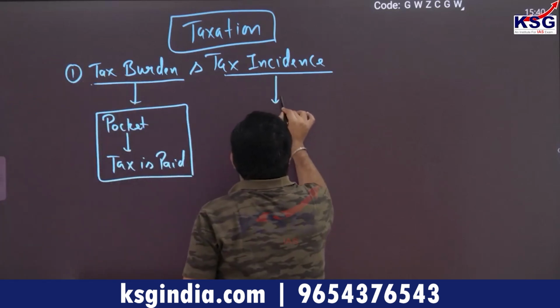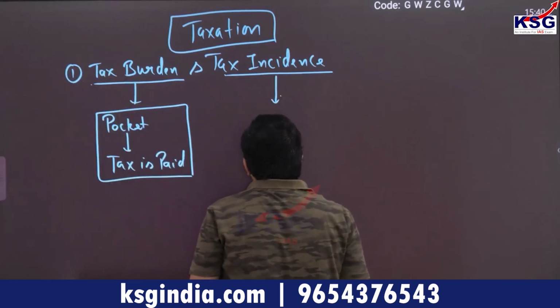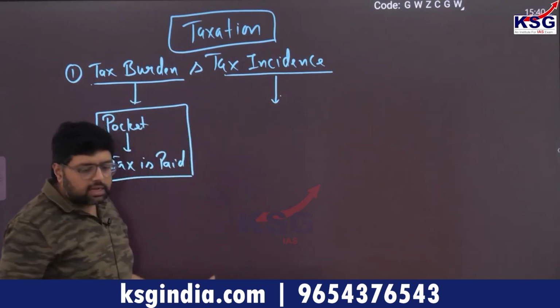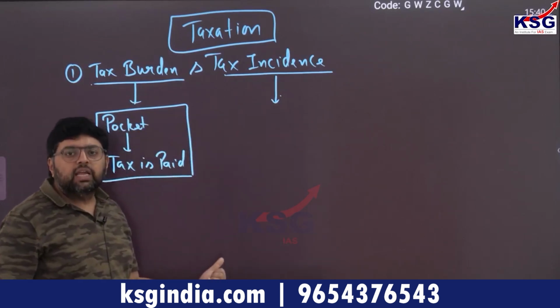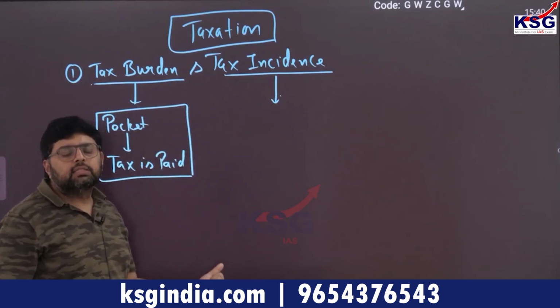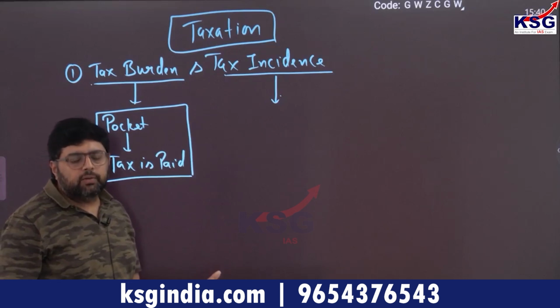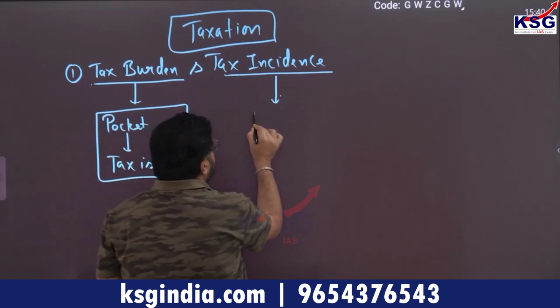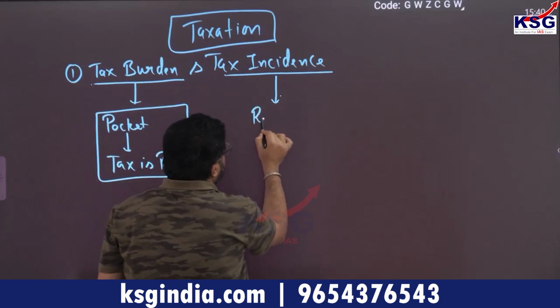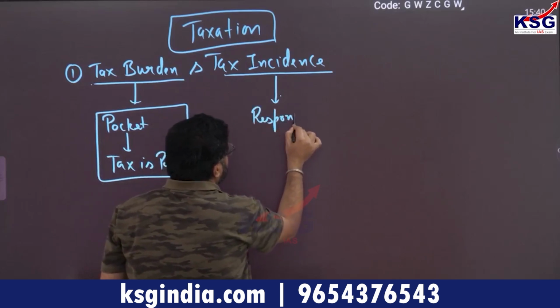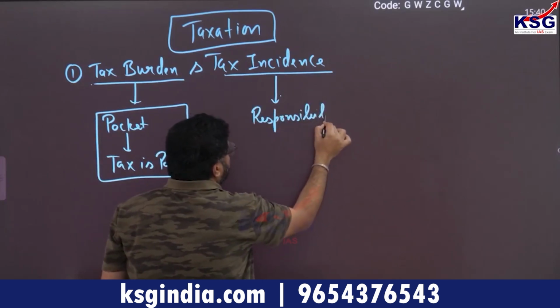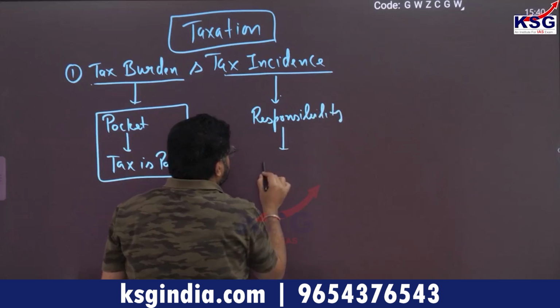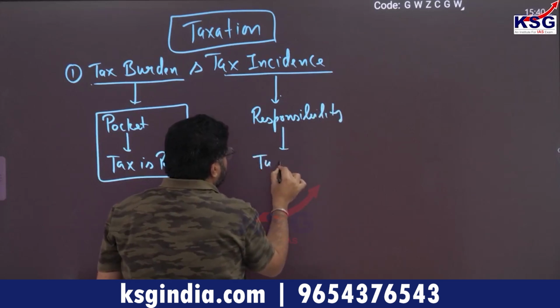Tax incidence is that person or entity who takes responsibility that such tax amount will reach the concerned tax authority.